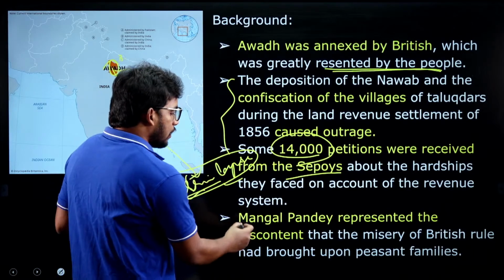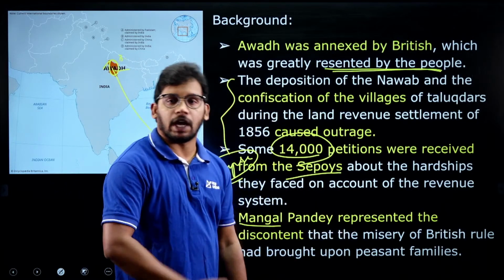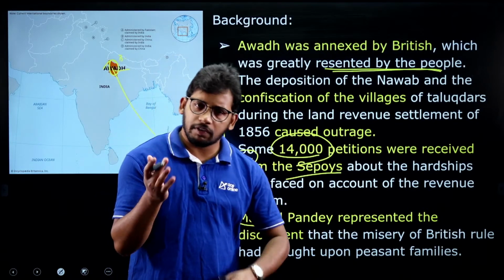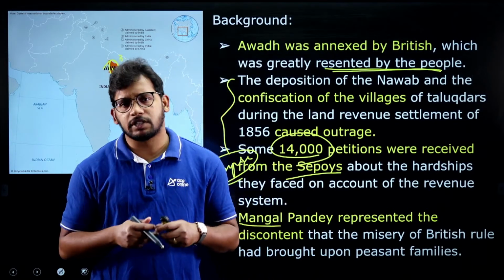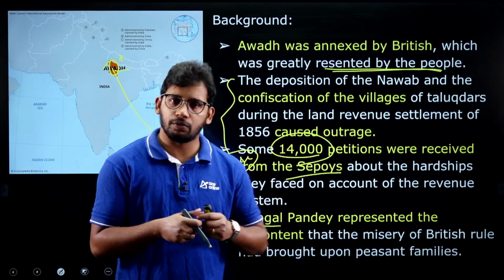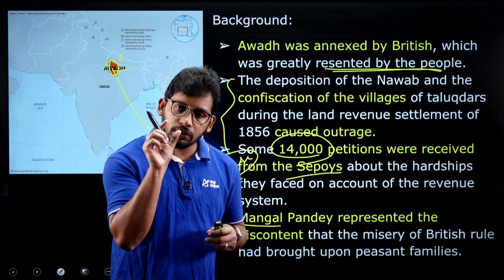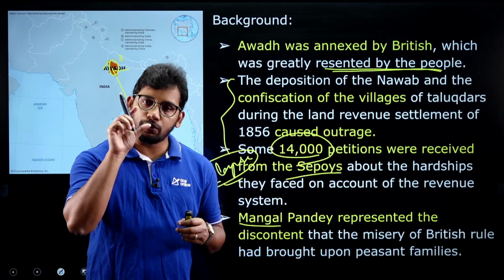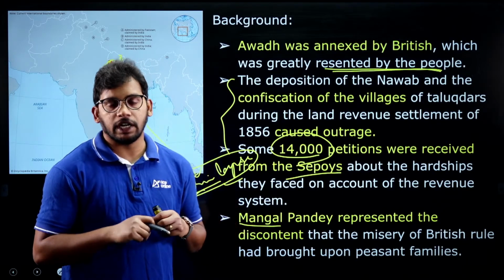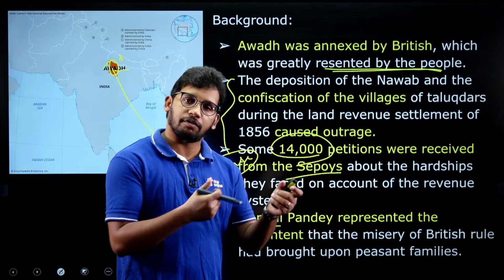During that time, one more event happened, right? There was a new introduction of rifles, the guns used for maintaining law and order. In those guns, they need to use cartridges, and only then can they fire the gun.